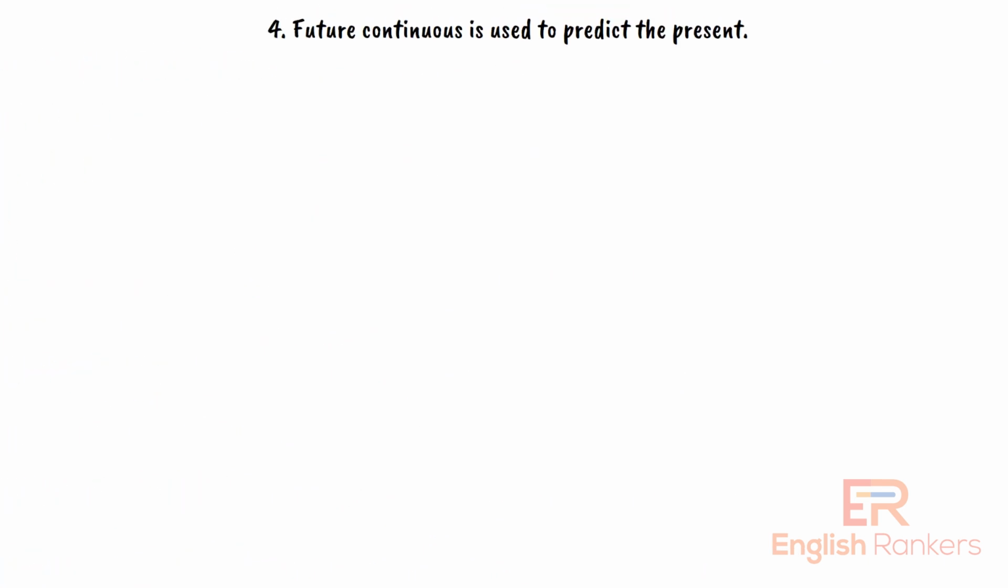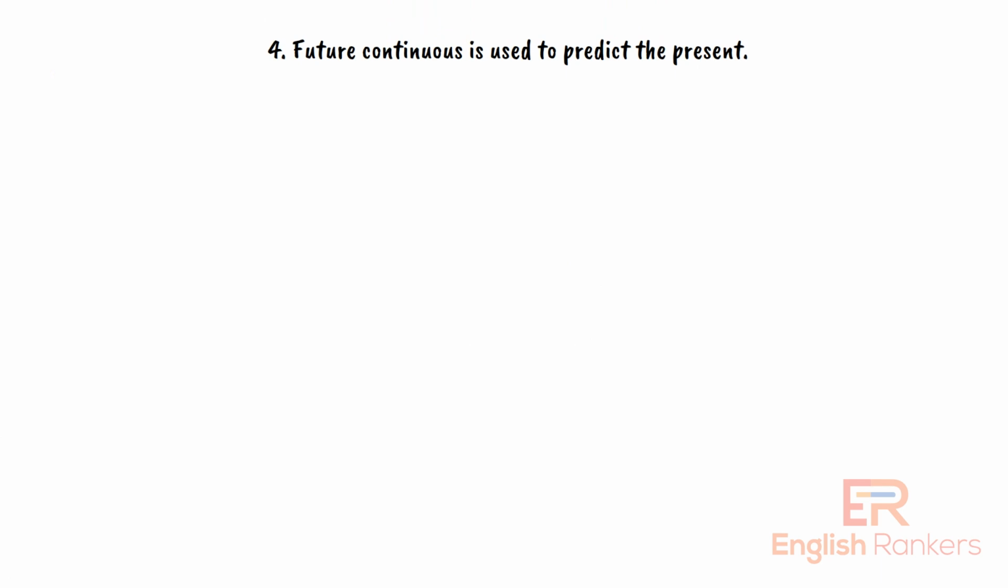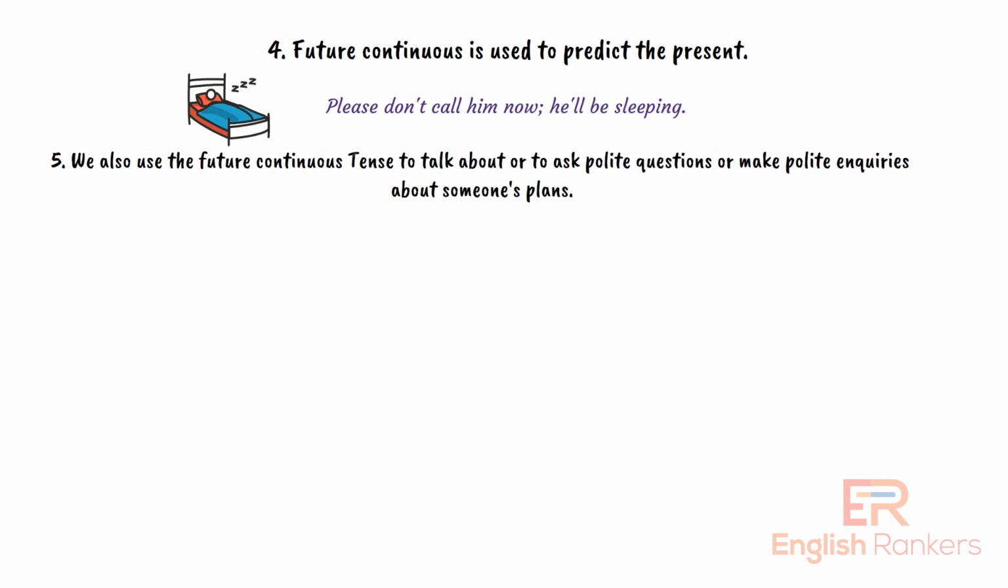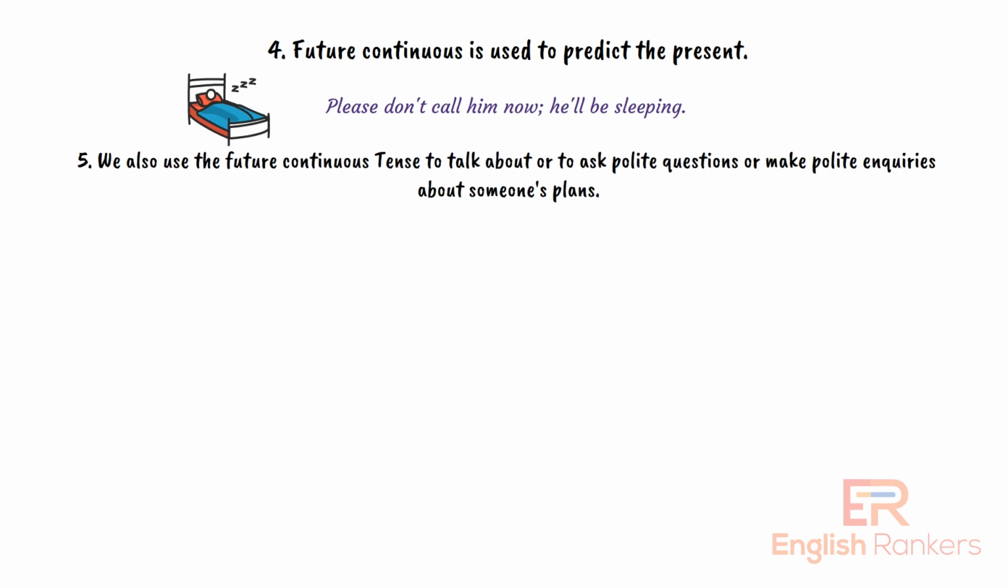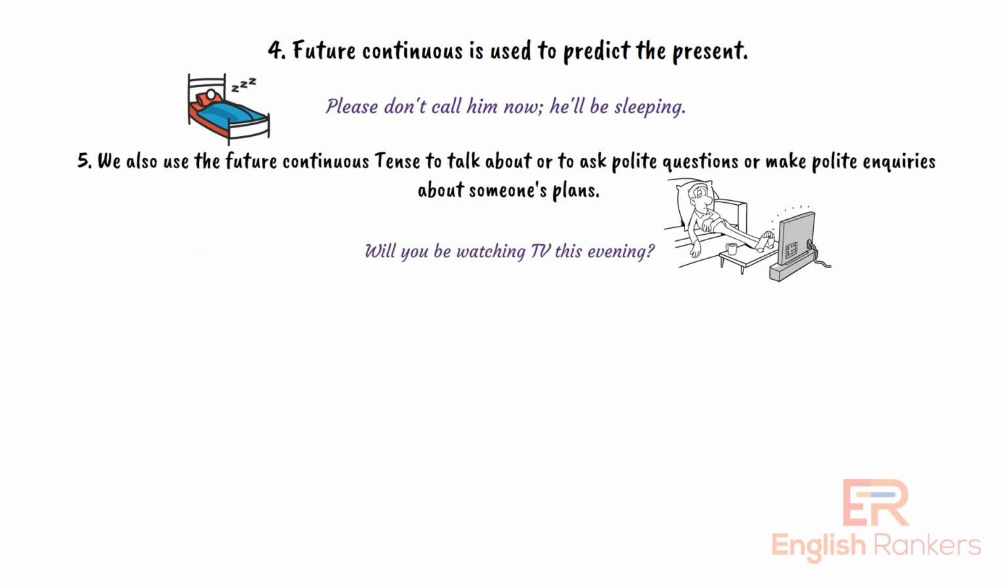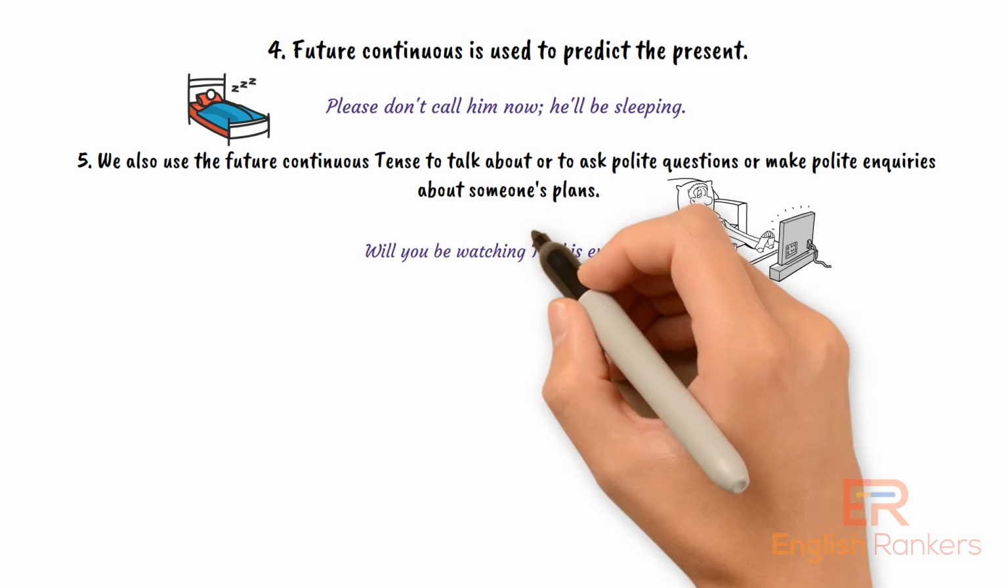Fourth, future continuous is used to predict the present. For example, please don't call him now. He'll be sleeping. Next, fifth, we also use the future continuous tense to ask polite questions or make polite enquiries about someone's plans. Example, will you be watching TV this evening? Here, you just want to know if the TV will be free.